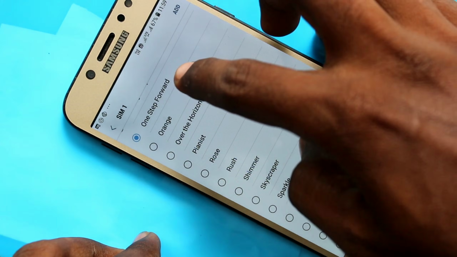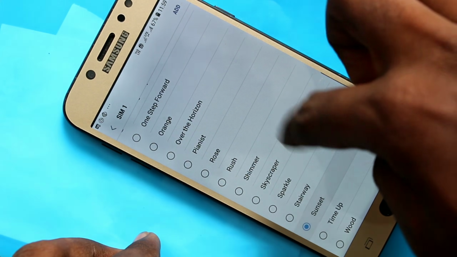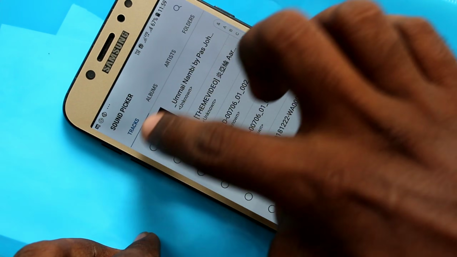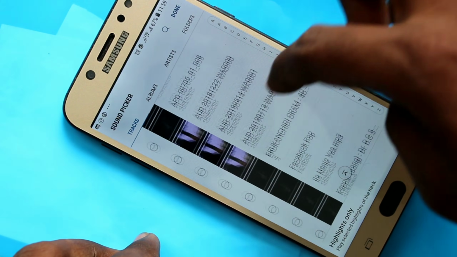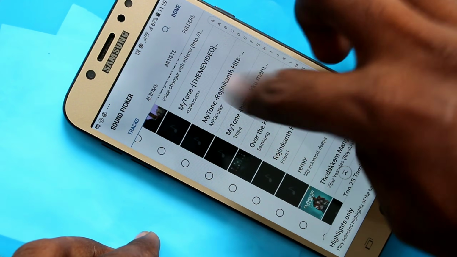Here you can select the tones which are available within system itself. These are all the system ringtones. Just pick up any one. Otherwise you can add any music file. Just click on add button in the rightmost corner, that is right upper corner, and select any music file that you have in your gallery.